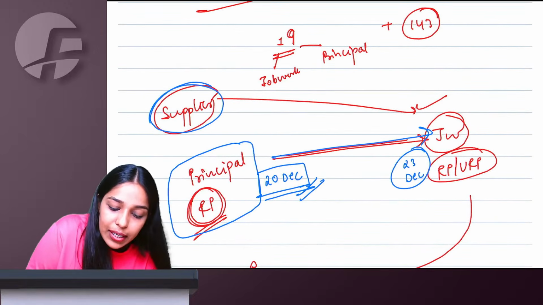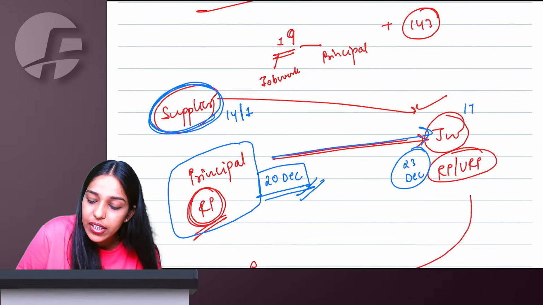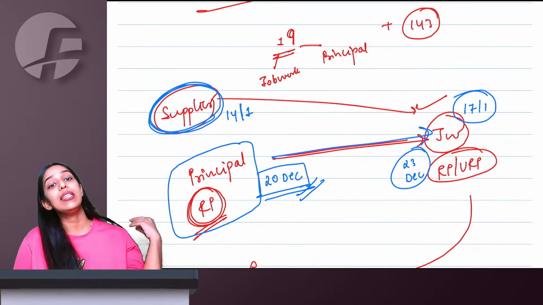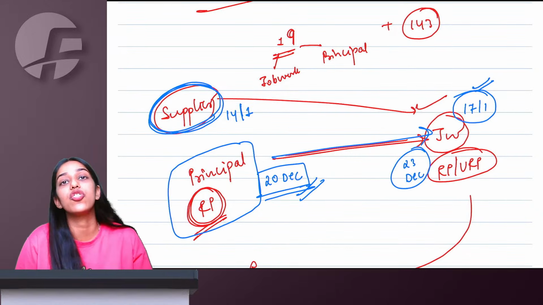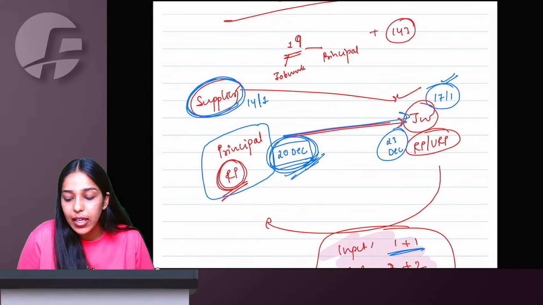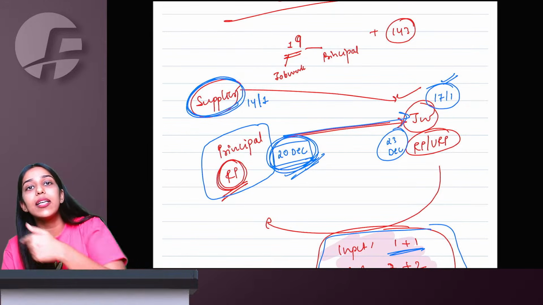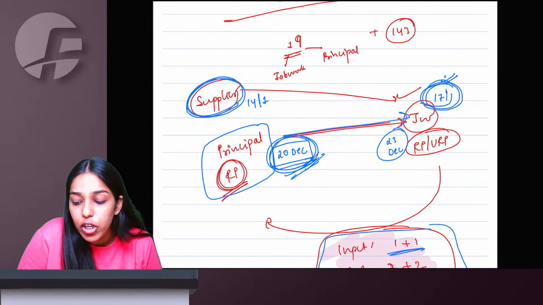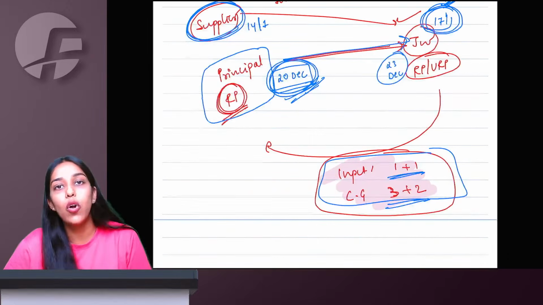However, if I am telling my supplier, on 14 Jan supplier removed the goods, on 17 Jan job worker received them, in that case I will say 1 year plus 1 year, 3 year plus 2 year will start from 17 Jan. So if principal is sending the goods to job worker, whenever principal is sending, from that this period will start. However, when I am telling my supplier to directly send the goods to job worker, then when job worker is receiving, from that date I will start calculating 1 year plus 1 year or 3 years plus 2 years.